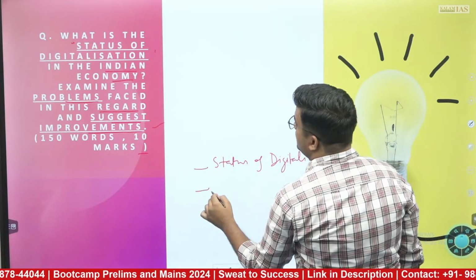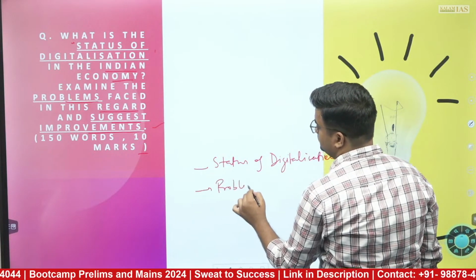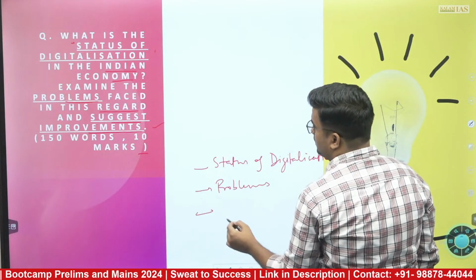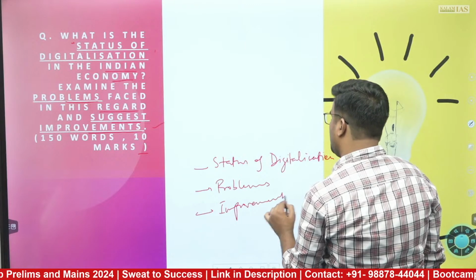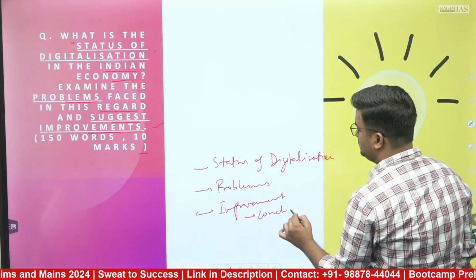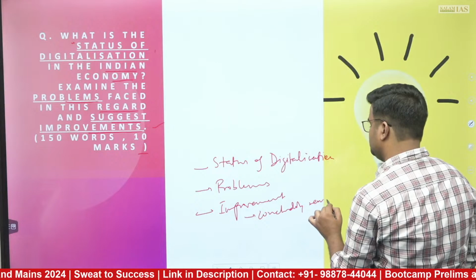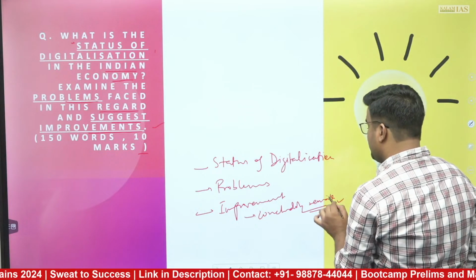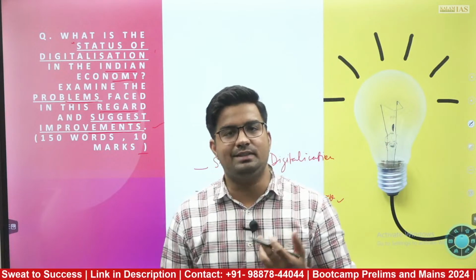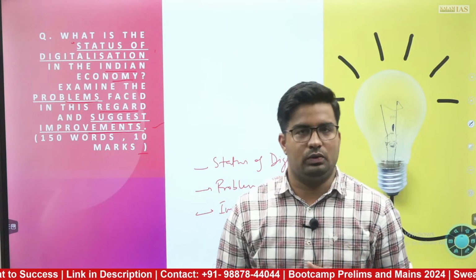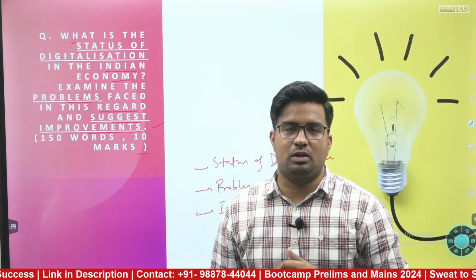Then briefly mention the problems and then improvements, and a bit of the concluding remark. This is very important. Many aspirants miss the concluding remark because they have written the way forward, but at least you need to write 1 or 2 lines as a concluding remark so that a better, optimistic conclusion can